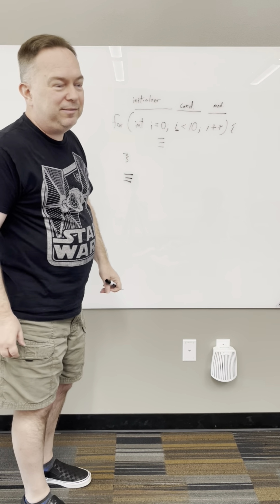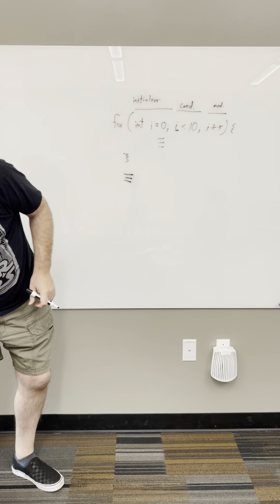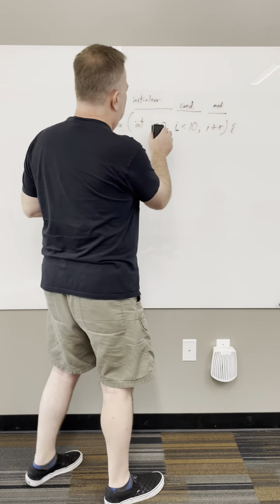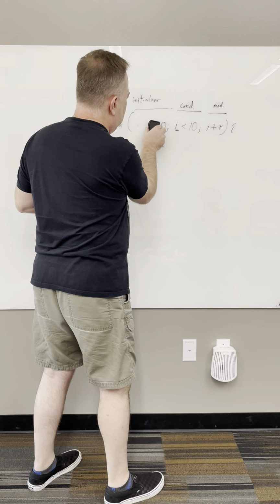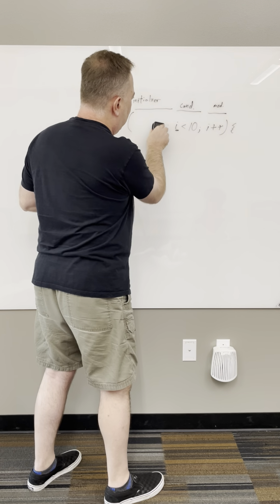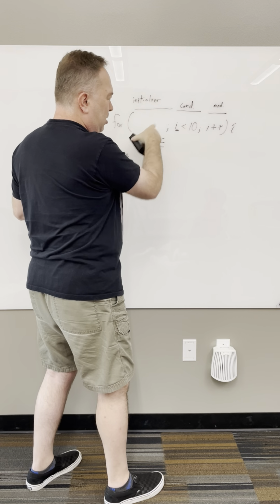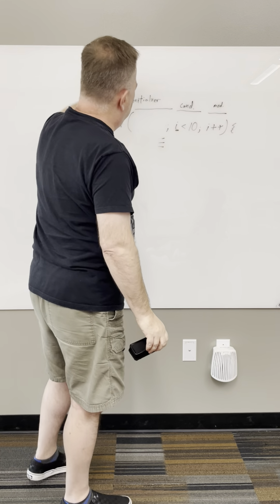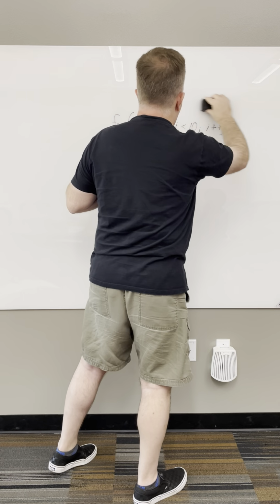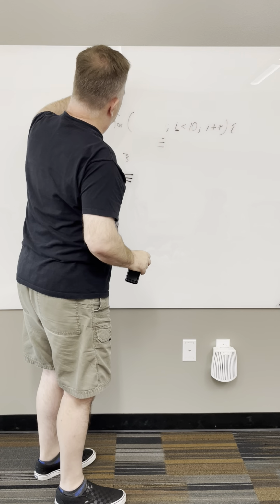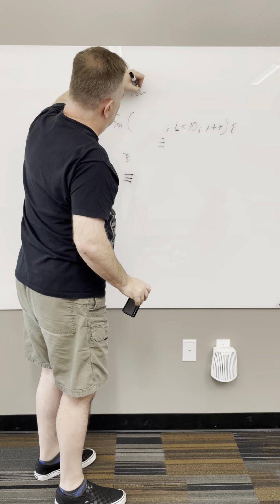These are optional. For example, if I didn't have this section, okay, the section has to be there, but it could be empty. It could just be a semicolon. So there is no I created. I have to come up here and say int I is equal to 0.